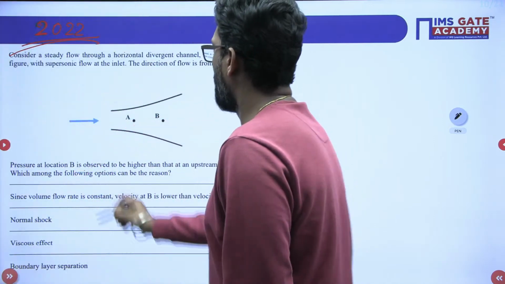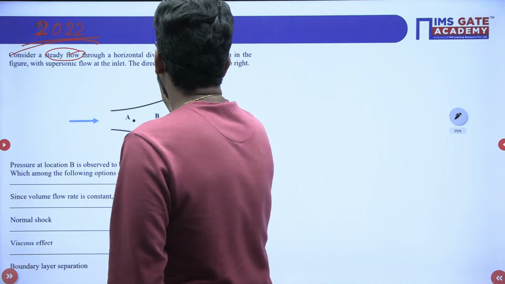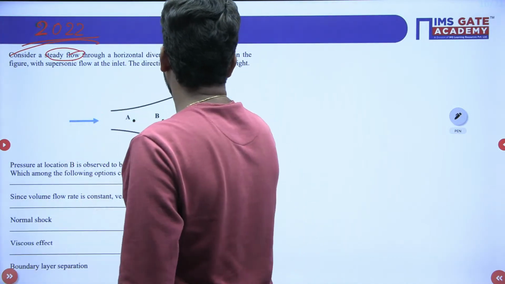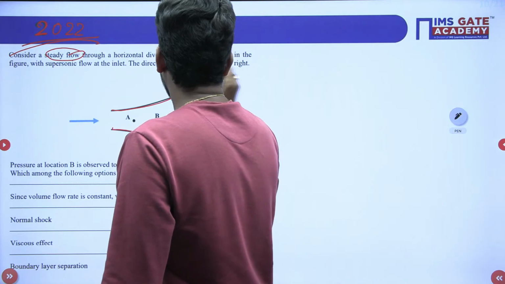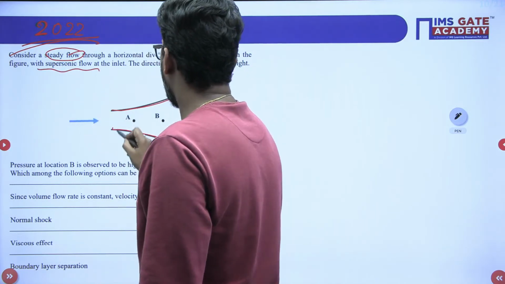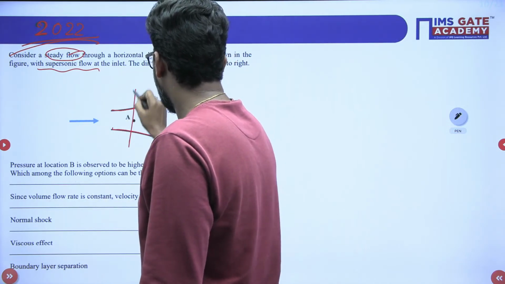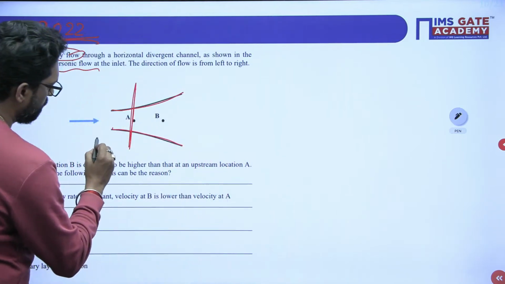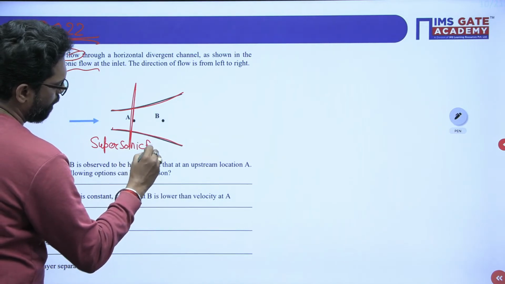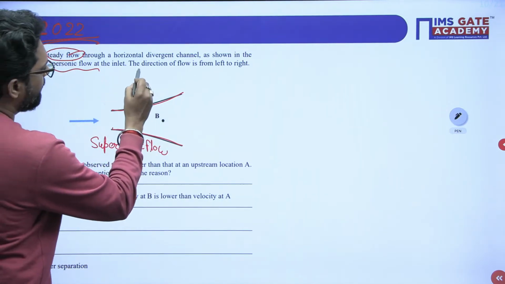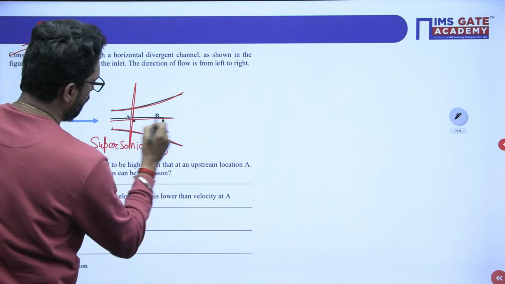Consider a steady flow. Steady flow means the property doesn't change with respect to time. This is a horizontal plane divergent channel. Previously it was convergent, and now this is a divergent one. As shown in the figure, the flow is supersonic at the inlet. Let's suppose this is the inlet, and here the flow is supersonic. The direction of the flow is from left to right.